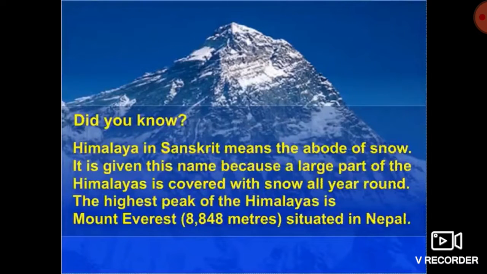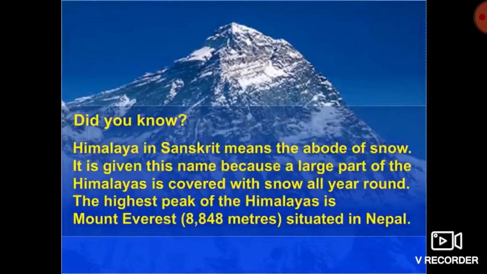Now, do you know the meaning of Himalayas? Himalayas in Sanskrit means the abode of snow. It is given this name because a large part of the Himalayas is covered with snow all year round. The highest peak of the Himalayas is Mount Everest, and it is situated in Nepal.